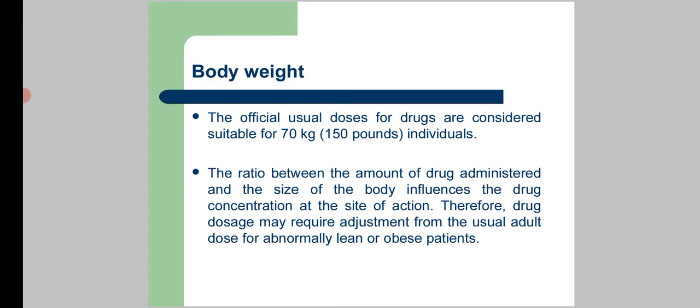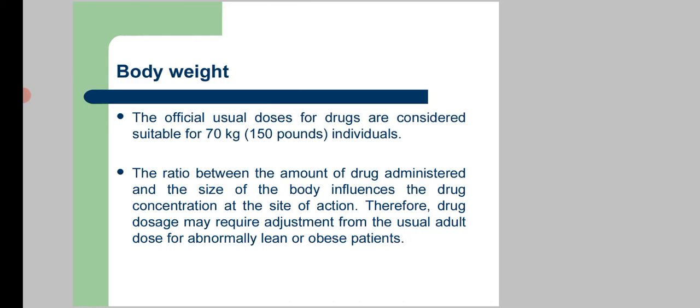The official usual doses for drugs are considered suitable for individuals of 70 kg, which is approximately 150 pounds. The ratio between the amount of drug administered and the size of the body influences the drug concentration at the site of action. Therefore, drug doses may require adjustment from the usual adult dose for abnormally lean or obese patients.